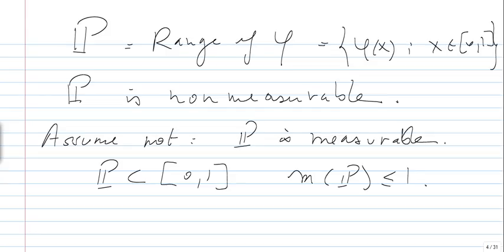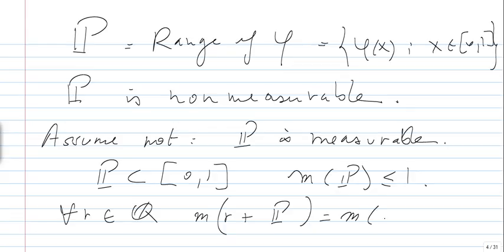Great. So next, what happens if we take now r in Q and we look at the translation r plus P? It is measurable, and we know that the measure of r plus P is equal to the measure of P. Great.